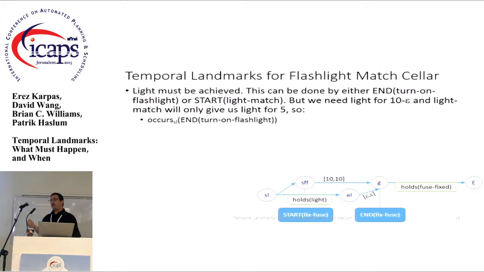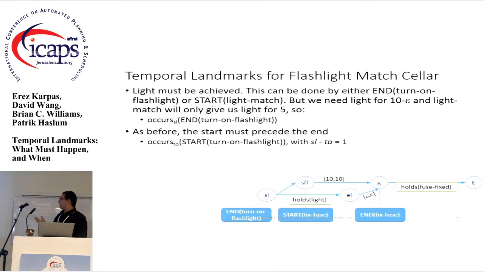But start light match is going to delete light after 5 seconds, right? That's again, the envelope thing. So we can't fit a 10 minus epsilon duration in a 5 duration envelope. And so we know that this occurrence of light has to be achieved by end turn on flashlight. Okay?